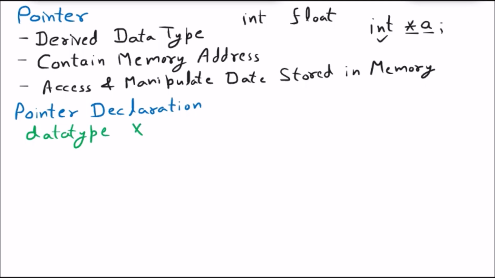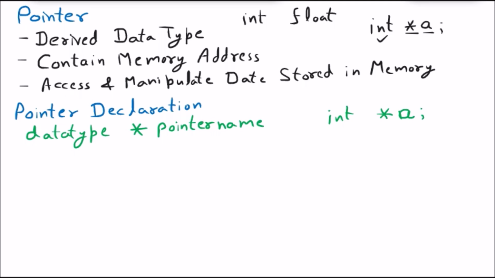Then star, this star sign is the asterisk sign. And after that we have the pointer name. If I compare this with an example, the data type, let us suppose, is integer, then star, and then the name, let us suppose a. So int *a. Here we are declaring a pointer a.